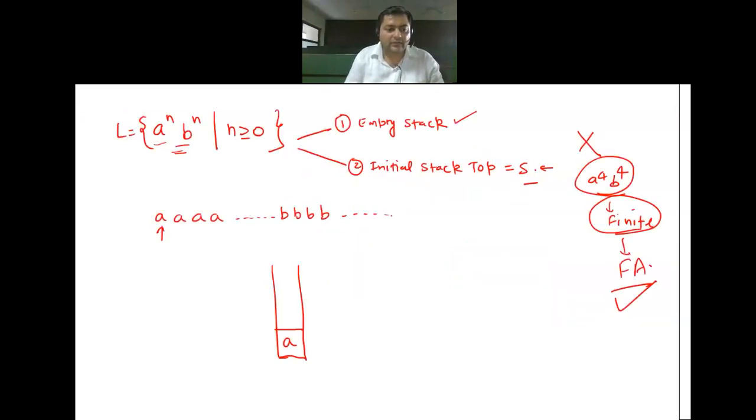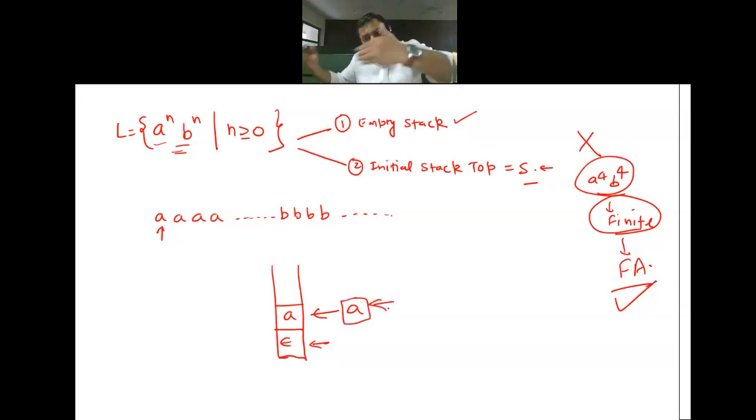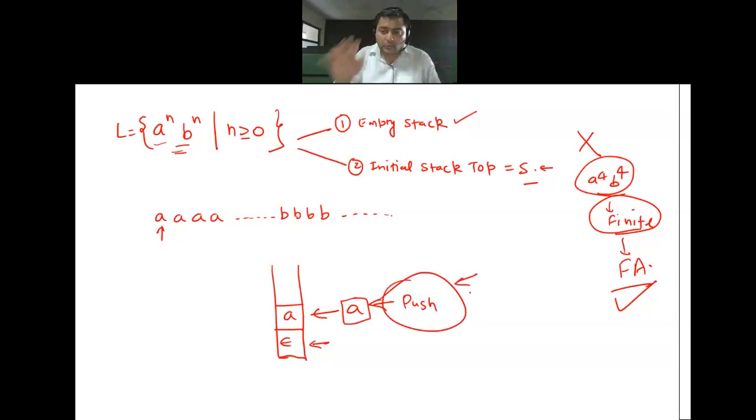For example, initially when I have not pushed this A onto the stack, what was the initial stack top? What was the symbol on the top of the stack? It was null. But when I pushed this, what symbol has become on the top of the stack? That is A. So stack top has changed, right? And this changed stack top is telling you about this push operation. So if your stack top is getting changed, then it is telling you that something we have pushed onto the stack. Otherwise stack top would have never been changed. Everybody's clear for this?